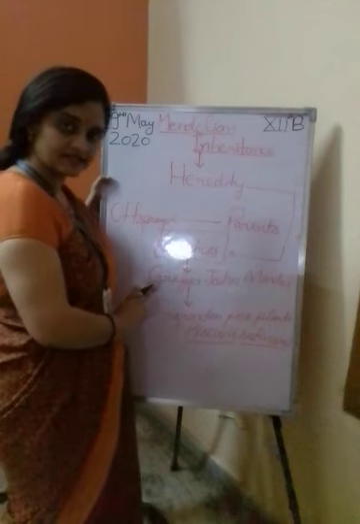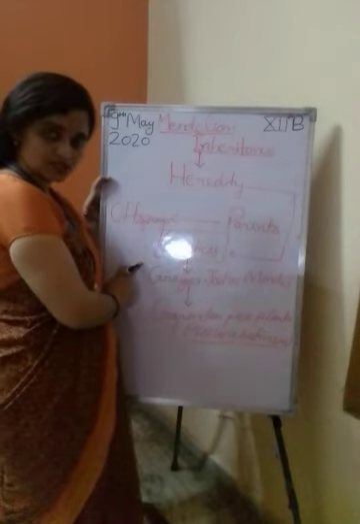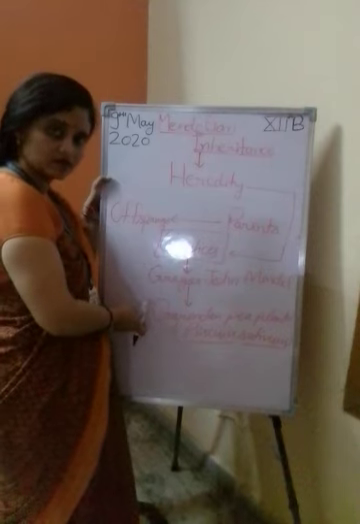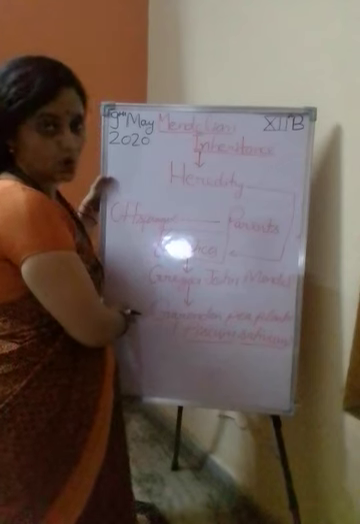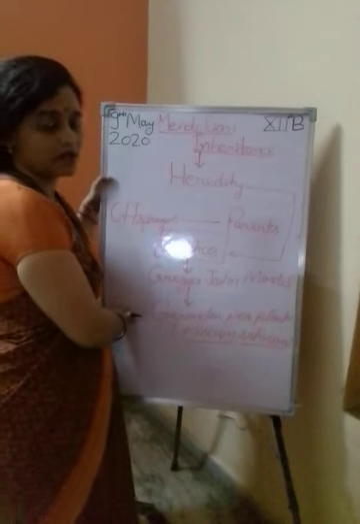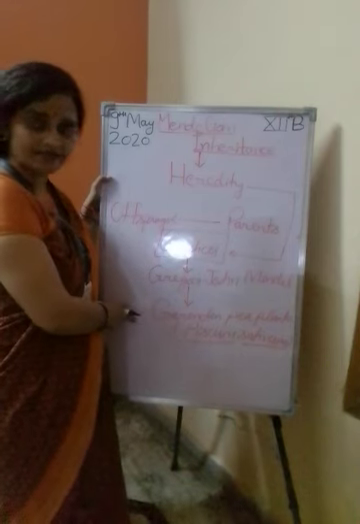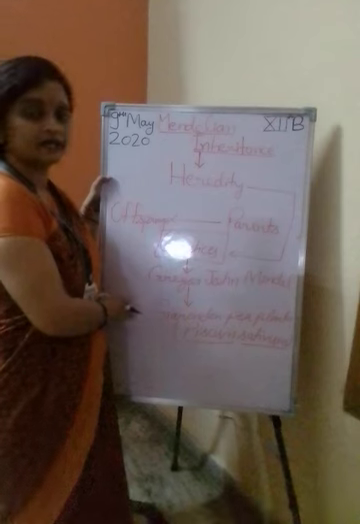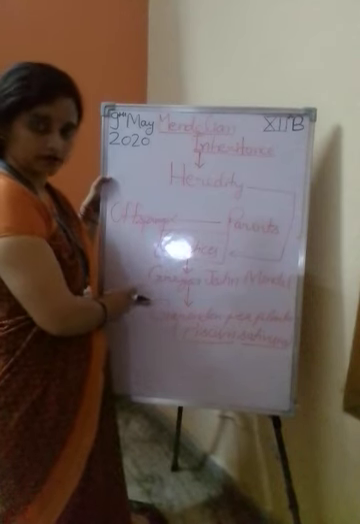The question arises: why did he choose this plant? Answer that. It can be grown easily, it can be cultured in the lab easily. It has a short life cycle, it is an annual plant, it has many characters.